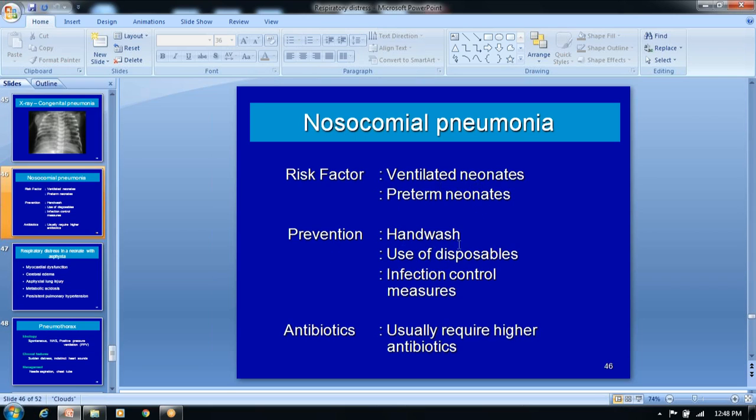And how to prevent it? The hand wash technique is very, very important in the NICU. Then always use disposables, and control the NICU infective measures. If anybody working in the NICU, nurses or doctors, is having an upper respiratory tract infection, we don't allow them.